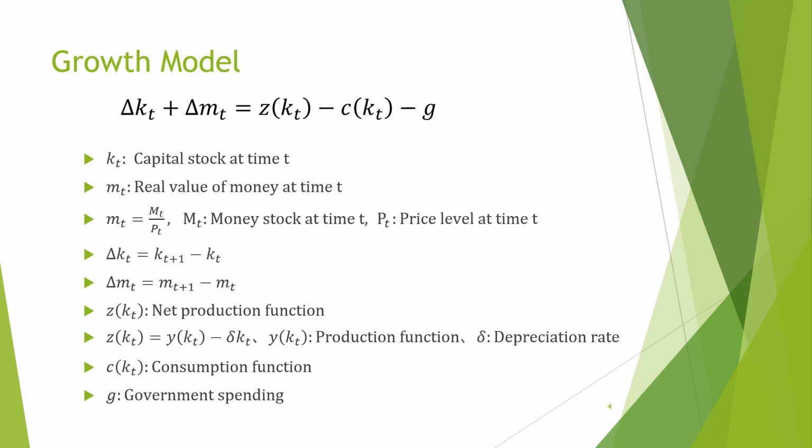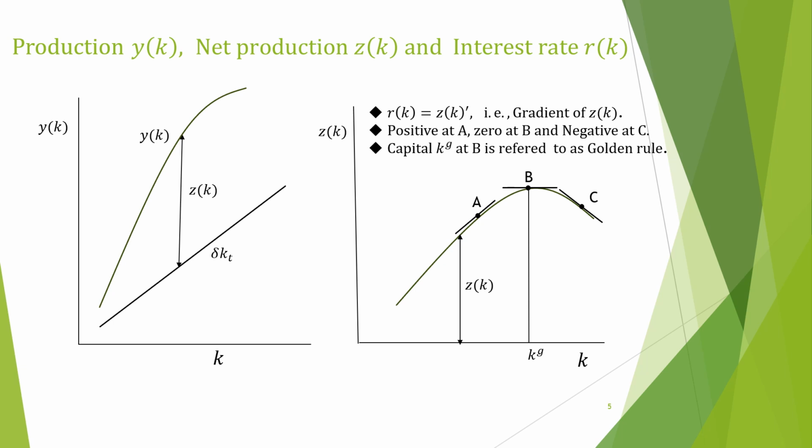This growth model shows that what remains after subtracting consumption and government spending from the net production function causes an increase in capital and/or in the real value of currency. Here, we explain the relationship between the total production function, the net production function, and the interest rate on capital K. This is what is written in theoretical economics textbooks, so we will only summarize the main points.